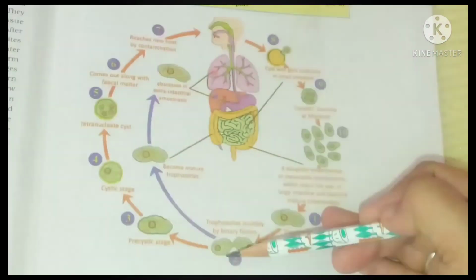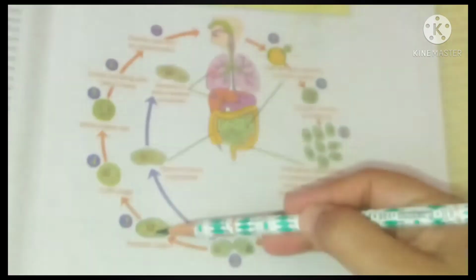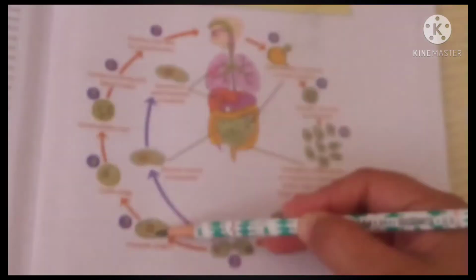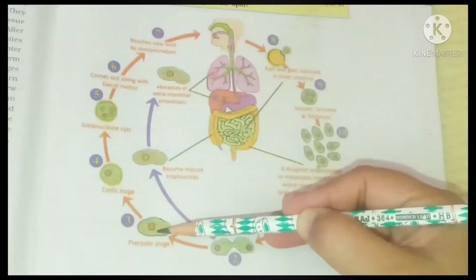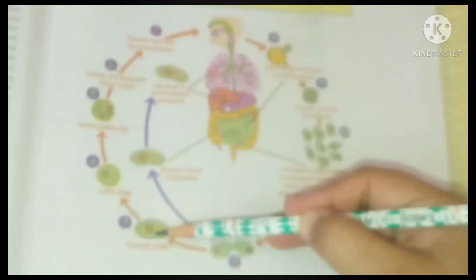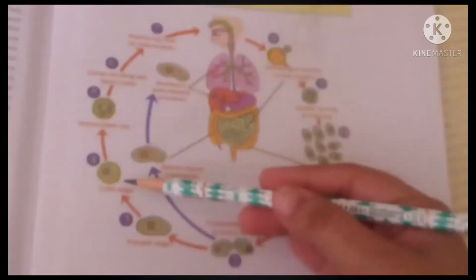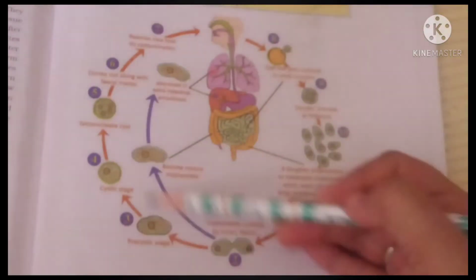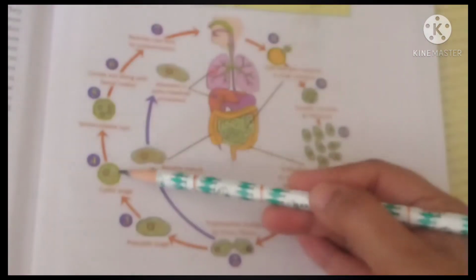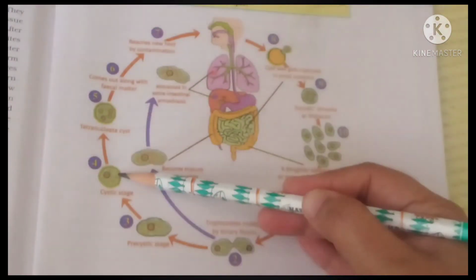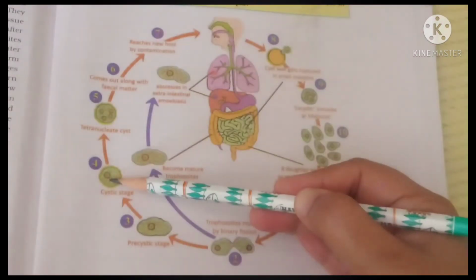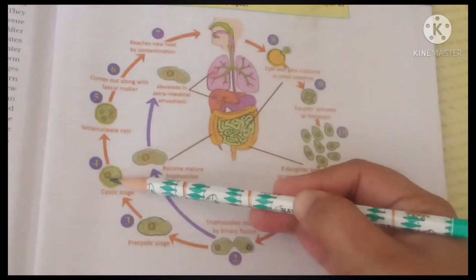The next one is the trophozoite stage forming the precystic form. Just now I explained the precystic stage. It is having glycogen granules and chromatid bars. It will feed on the RBCs. The next one is the cystic stage. The precystic form will develop a cyst around it, that is called the encystation process. In that cyst itself, it will undergo mitotic division.